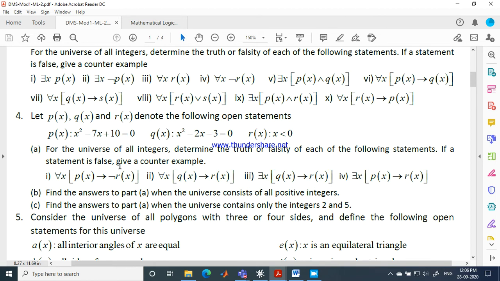First time I'm taking the set of all integers. Second time I'm changing the universal set, so my universal set contains the set of all positive integers here. And third time my universal set contains only two numbers, 2 and 5. With respect to this, in what way the truth value of these four statements changes, please check. Things are simple, please do it from your side. I'm not discussing them. If you find any difficulty, let me know.